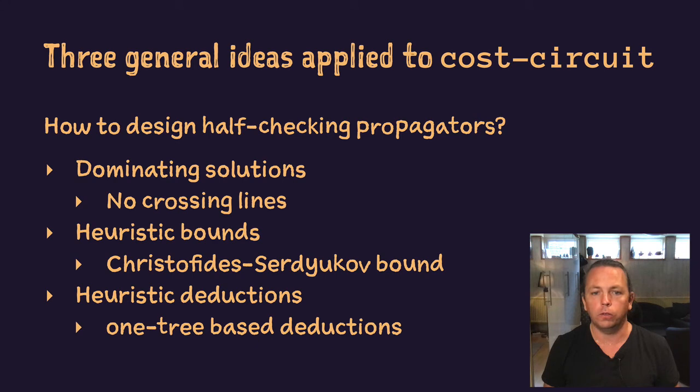For cost circuit, we used a one-tree construction and made some small heuristic deductions from it. This technique is not even sound for a pure TSP problem. Unfortunately, while we did get more and complementary propagation using all 3 ideas, we have not yet managed to thoroughly prove that we actually solve problems faster. One of the problems we had with this has been to properly handle no-goods in our portfolio setup.